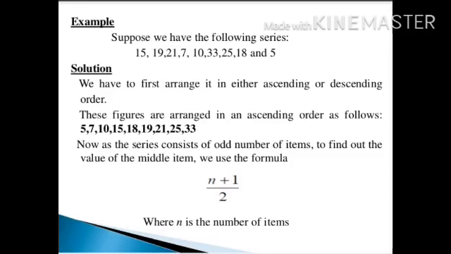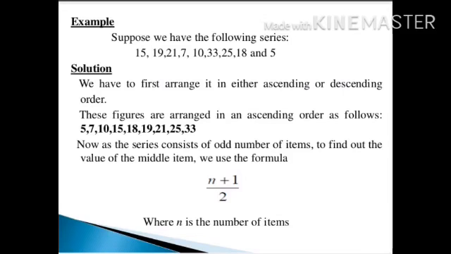Let's take the series as given in example. The series are 15, 19, 21, 7, 10, 33, 25, 18 and 5. The first step what you have to do is arrange in ascending order. Ascending means from small to big. Arrange in ascending order and then count how many numbers are there in series.